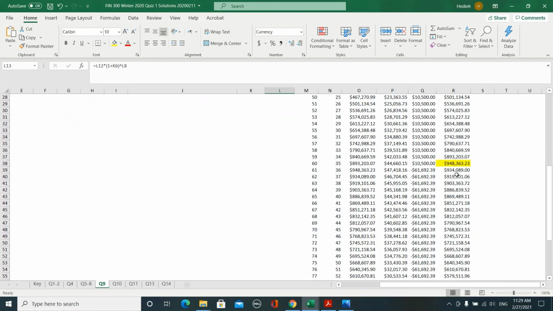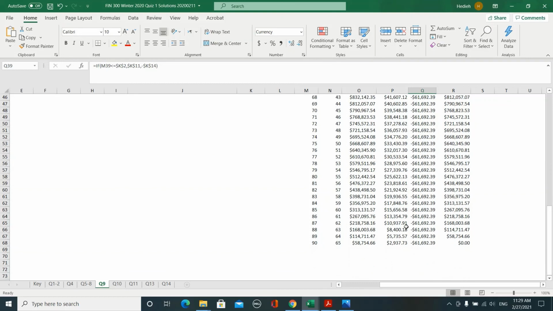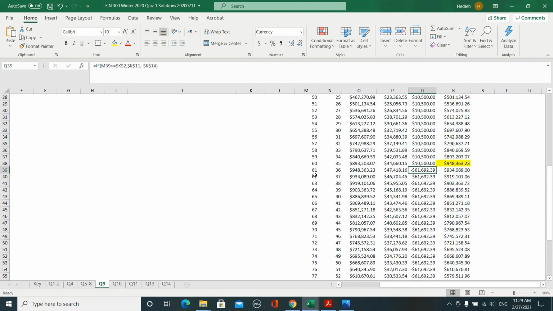Then after year 60, you start to withdraw $61,692 each year, you see? So you are withdrawing the same amount from year 60 to year 90. What happens after that? In year 61, your opening balance is the closing balance from last period, and then you earn interest on your opening balance, which is 5% multiplied by $948,000, and then you withdraw $61,692 from your account. So the closing balance will be the summation of all these three cash flows that you have.